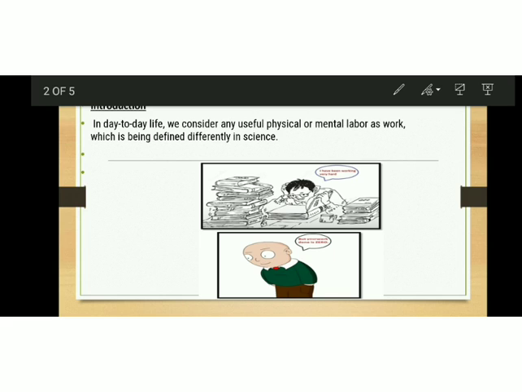Consider another example. You are working hard to push a huge rock. Let us say the rock does not move despite all your effort. You get completely exhausted. However, you have not done any work on the rock as there is no displacement of the rock. So by the definition of science, you haven't done any work because the rock does not move even after applying the force. So you worked hard, but your work does not reflect in that rock.